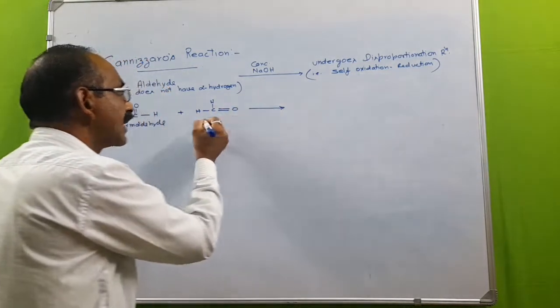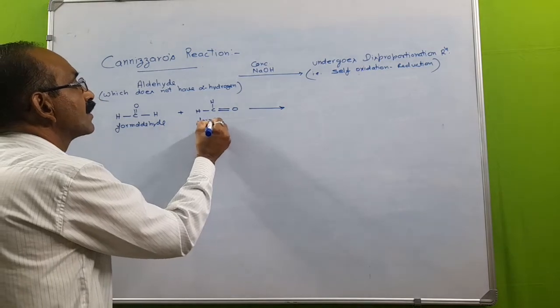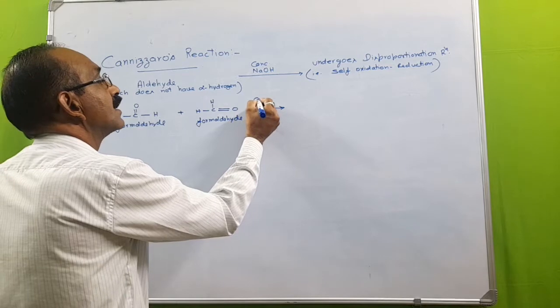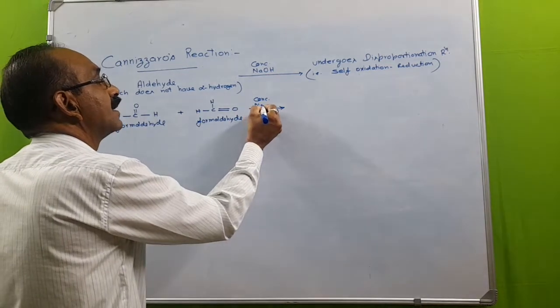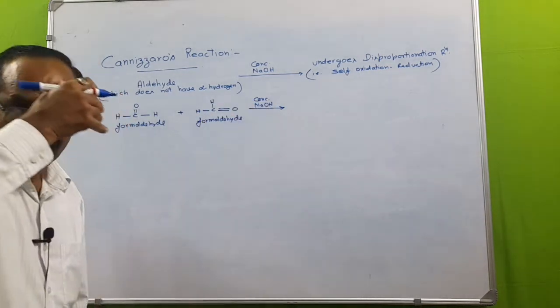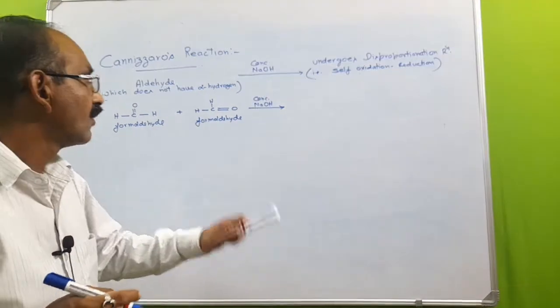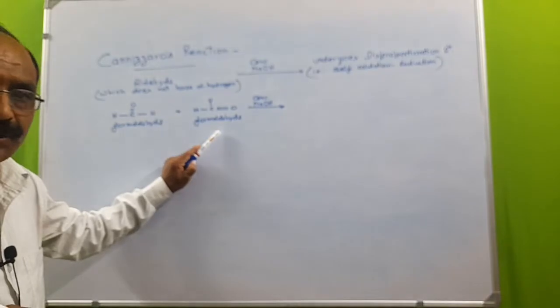So when formaldehyde is treated with concentrated NaOH, one molecule of the formaldehyde will get oxidized while another one will be reduced.